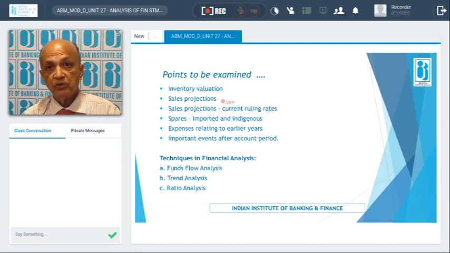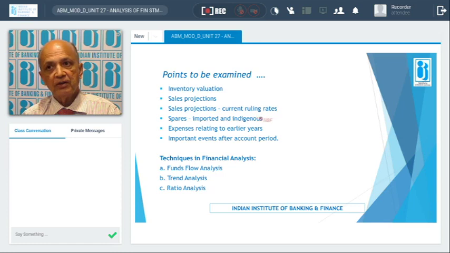Sales projections should be reasonable, realistic and achievable. And the trend should be there. Trend analysis would be carried out, and the best way is quantity-wise analysis. Those things will be discussed when we discuss the working capital assessment.